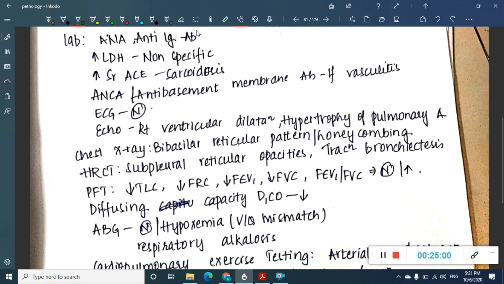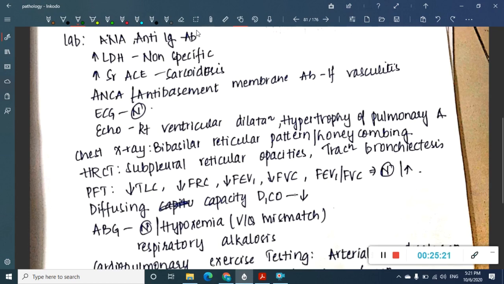Here the lung parenchyma undergoes fibrosis. Because of fibrosis of lung parenchyma, there won't be proper exchange of gases. Because of that there will be increased resistance to the blood flow to the pulmonary arteries. So as a result there will be development of pulmonary hypertension.